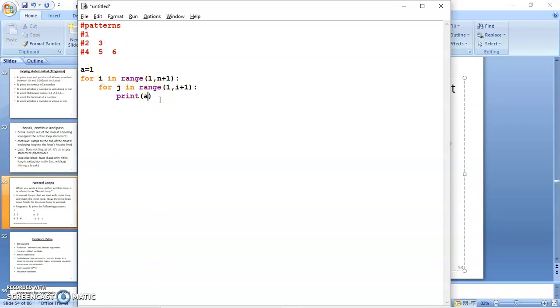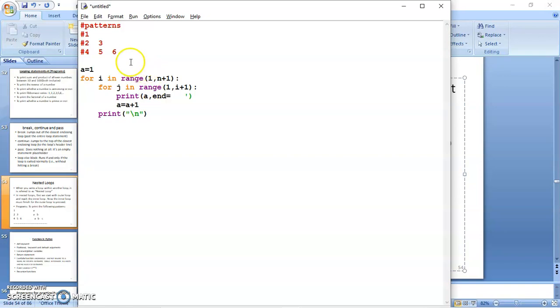Okay, so I print a, and remember that in each row the values are horizontal with some spacing in them. So I need to use this end and a spacing as per my liking. Now once you are out of the j loop, you need to move the cursor to the next line. For this you can use a new line character. And obviously within this also you need to increase the value of a by 1, so that once a is 1, then it is 2, then it is 3, and so on. Okay, so this is how it will run.